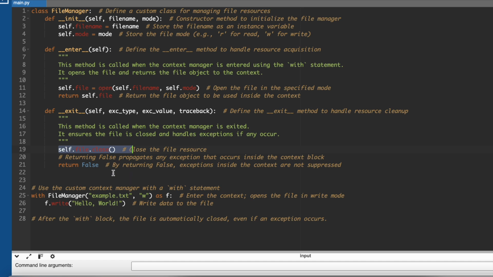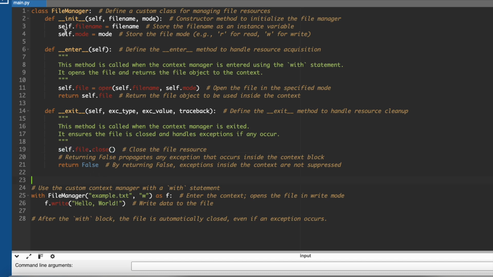So let's see how it works with FileManager example.txt w. W means we are going to open it in write mode, and f.write hello world. As soon as it completes the write, it will go into exit and close the file automatically. You do not need to open the file, you do not need to close the file. The context will take care of everything. Correct, so this is how you can implement the context manager.